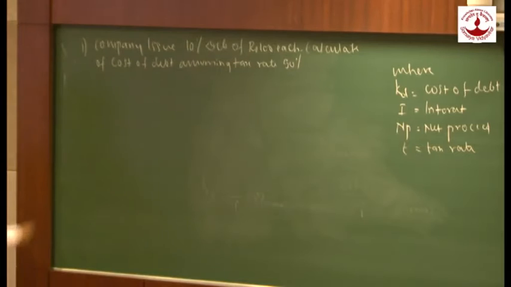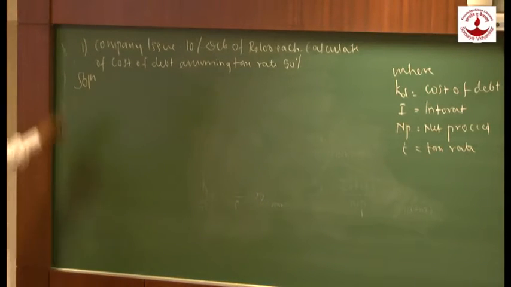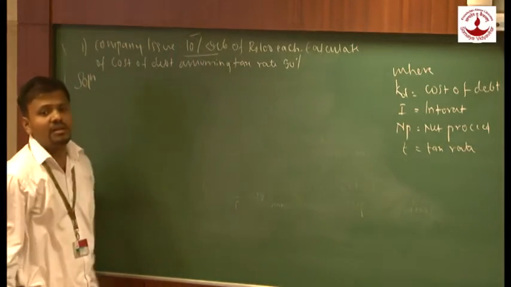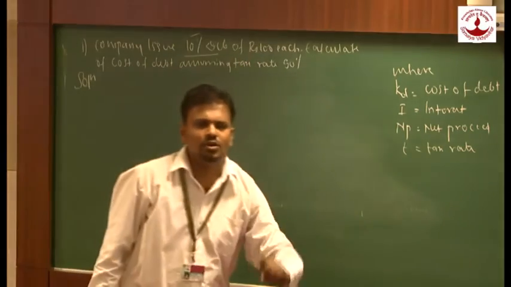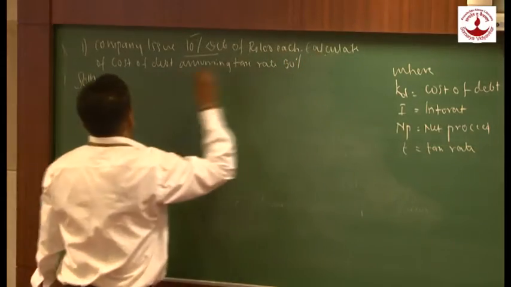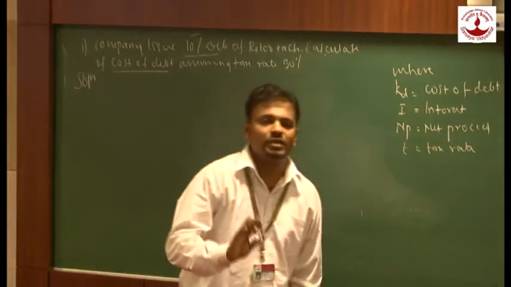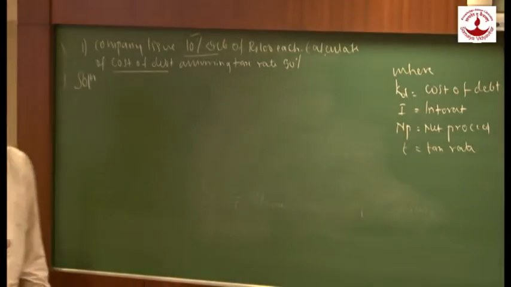Now, how are we going to solve this problem? In this problem, they have specified that the company has issued 10% debenture. 10% is nothing but the rate of interest. And rupees 100 is the face value of one debenture. Here they are asking to calculate cost of debt. They have not specified whether it is before tax or after tax, so we are going to calculate before tax as well as after tax.